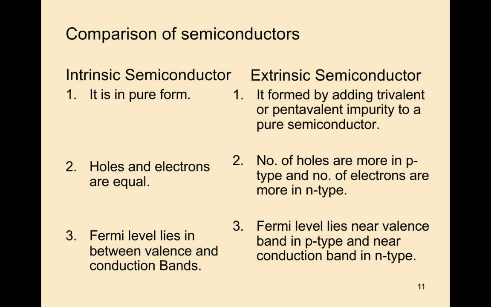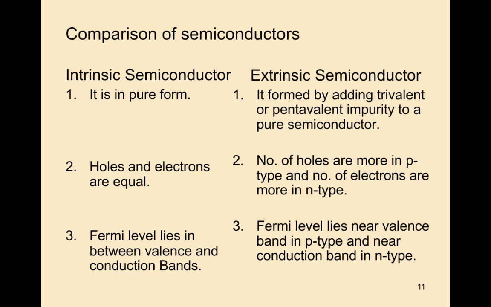First point: an intrinsic semiconductor is a pure form, whereas extrinsic semiconductors are formed by adding impurities to the pure semiconductor. These impurities are nothing but pentavalent or trivalent elements.